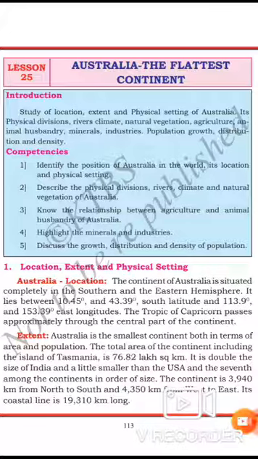Winds do not bring much rain. The climate during this season is dry and hot. But in Tasmania, it is quite different. See here, the winter season starts from June to August in Australia, but in our India, the winter season starts from November to February, isn't it?